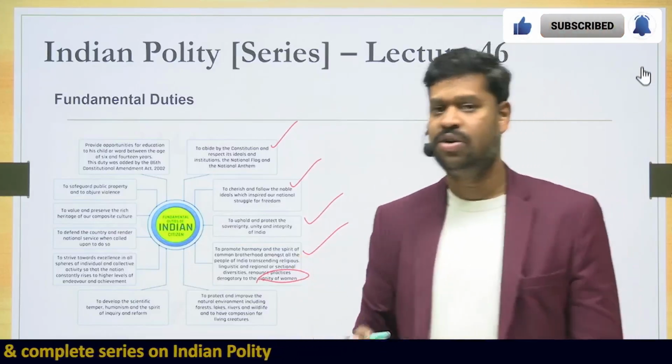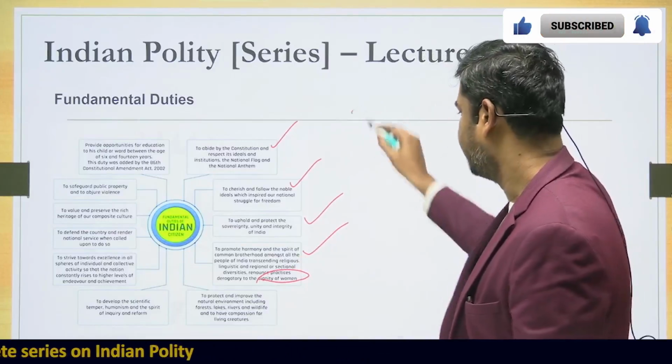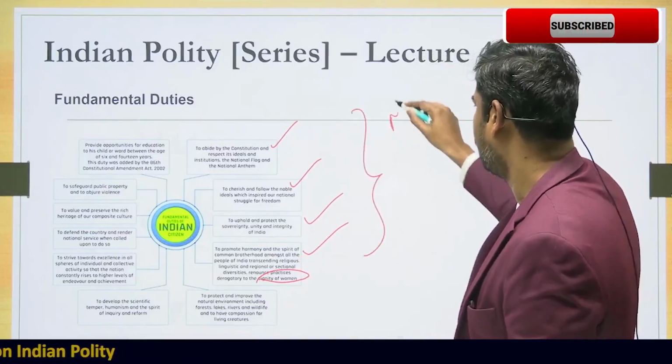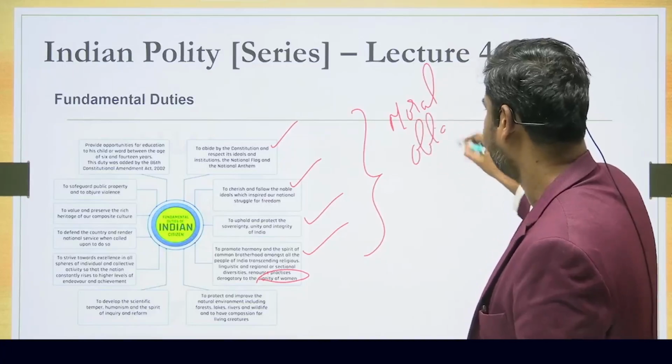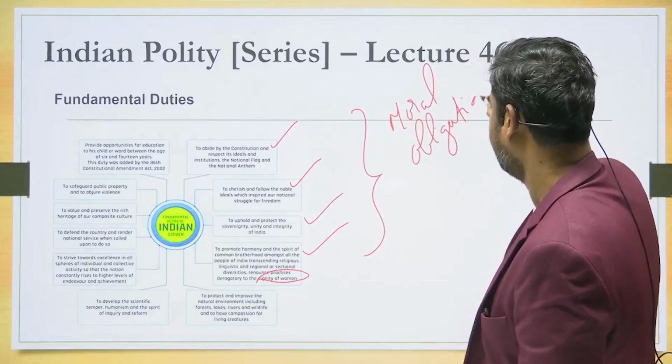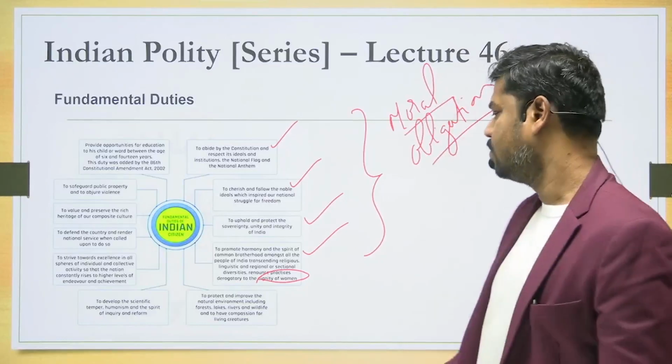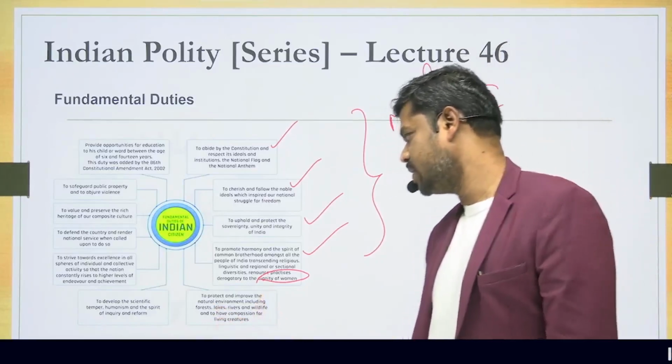But having said all those things, whatever I discussed till this point of time, this is only a moral obligation. The state cannot punish us for not performing any of these duties. Okay, so these are all only what is called a moral obligation. Now come to the next thing.